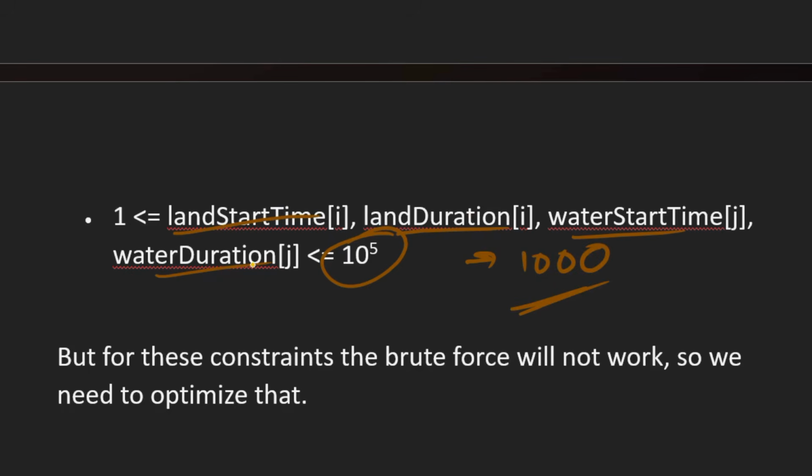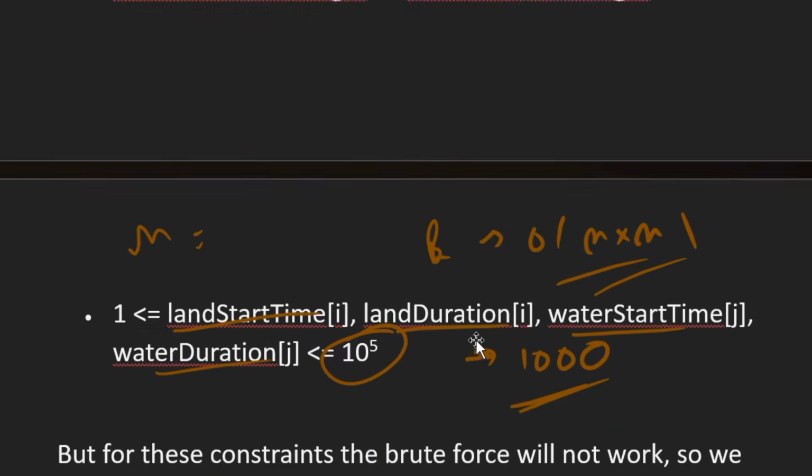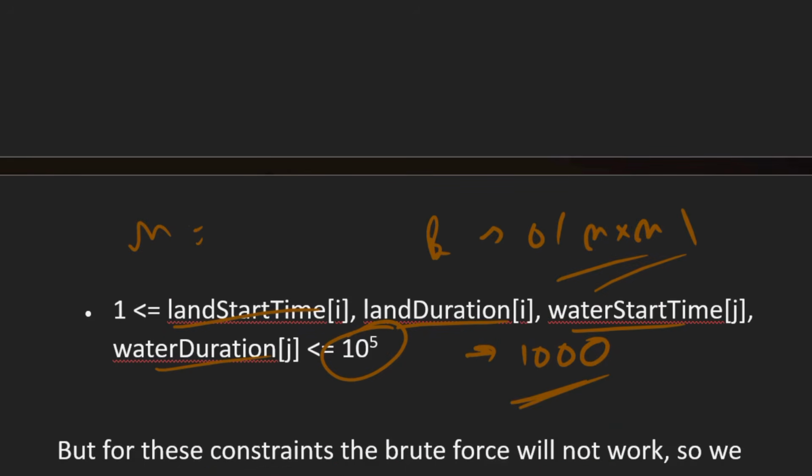So earlier our brute force approach was big O of n into m. So here n is 5 into 10^4, right? So n cross m will be (5 into 10^4) squared, which is 25 into 10^8.